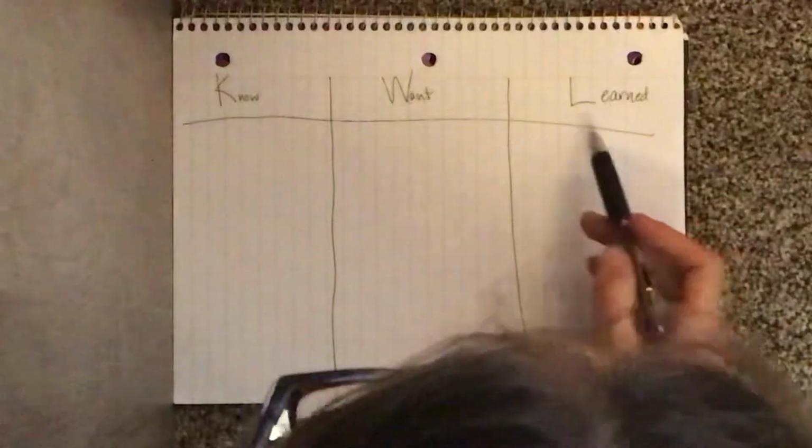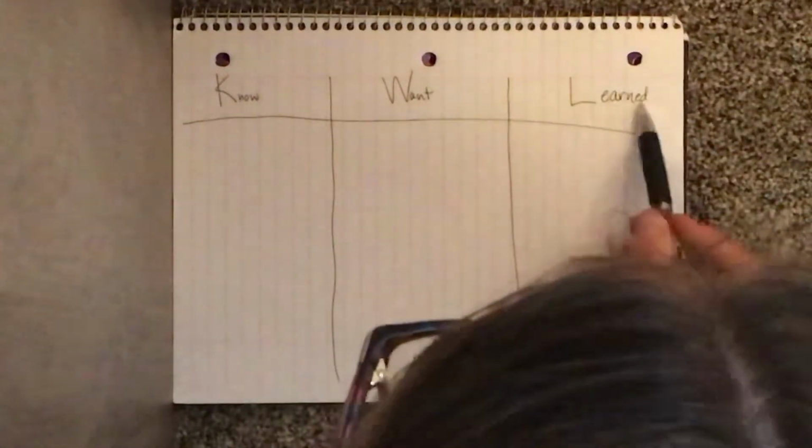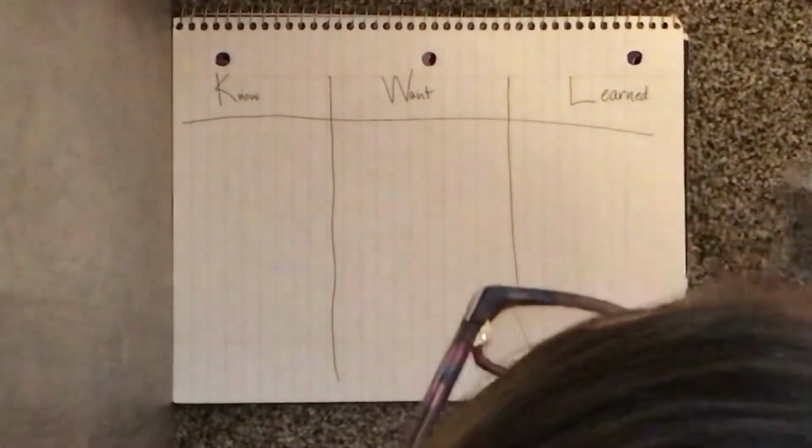Big K, big W, big L. Then you're going to write the words know, want, and learned. So what do I already know? What do I want to know? And what did I learn?